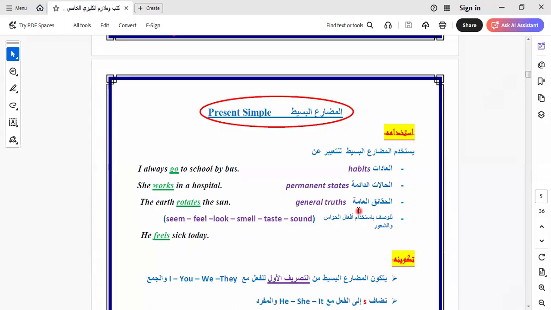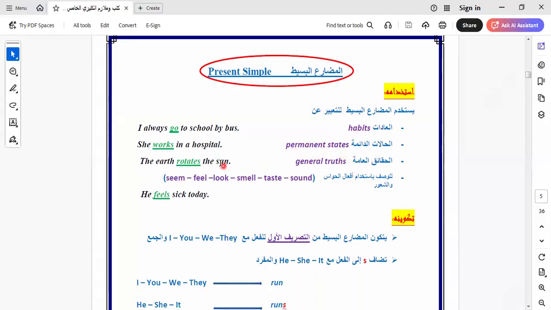So we use the present simple tense to describe 3 cases: habits, facts, and routines. And facts are called general truths. So general truths means facts. Habits and routines, and here permanent states also means routines. You can replace it with routines.